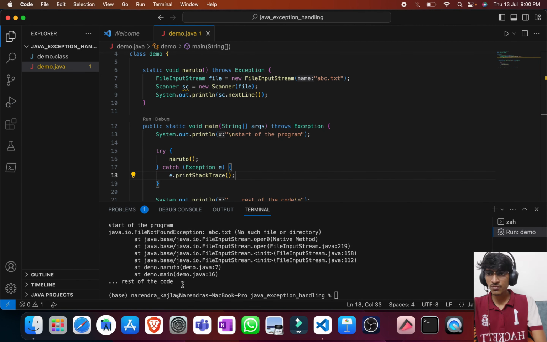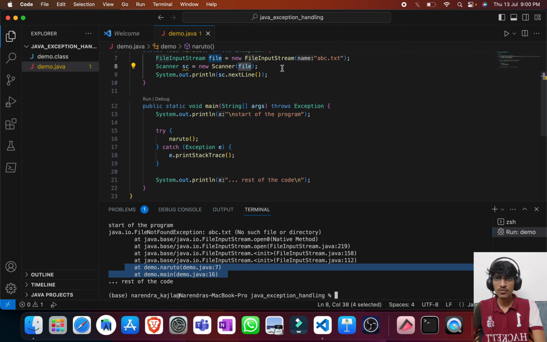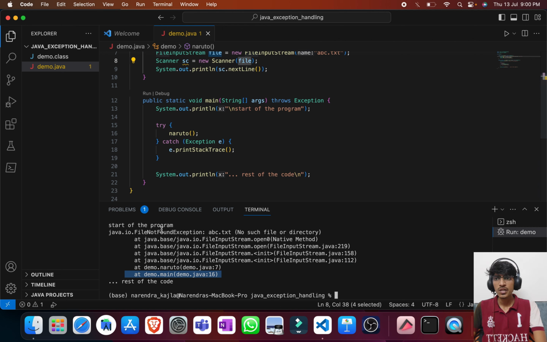So this time the exception is occurring at line number 7 in the Naruto method, because there is no file with abc.txt, and then it is telling that it is throwing that exception to the main method. That main method should handle it if it is not handled at this position, and in the main method it is handled, so that's why it is printing the exception information, and then the rest of the code is getting executed.